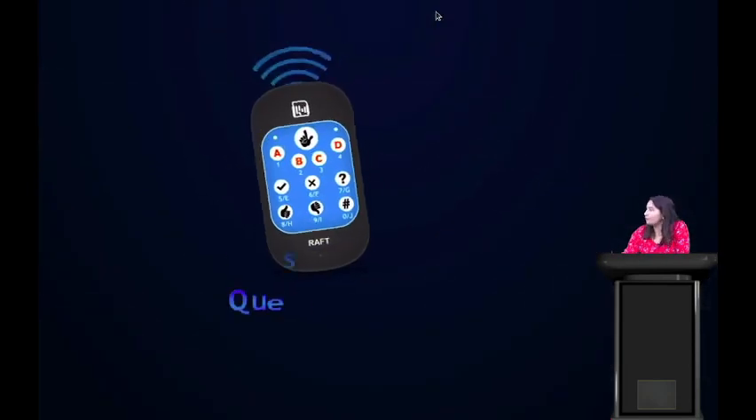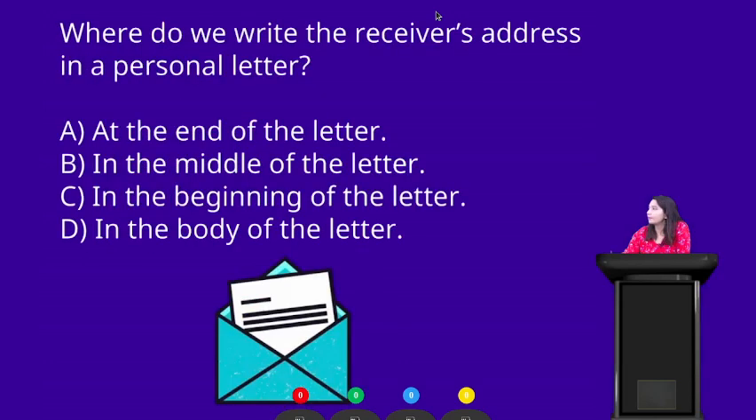Again, a question for you all. Where do we write the receiver's address in a personal letter? Your options are A. At the end of the letter, B. In the middle of the letter, C. In the beginning of the letter, and D. In the body of the letter. Your time starts now. Where do we write the receiver's address in a personal letter?